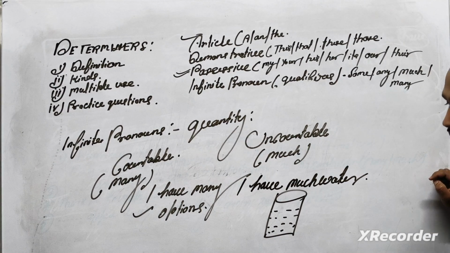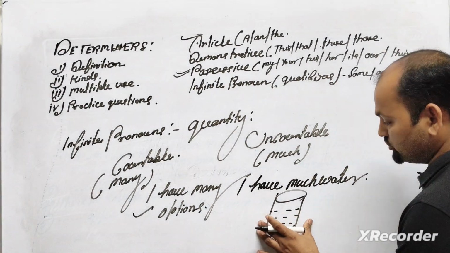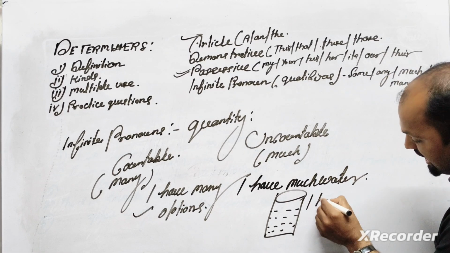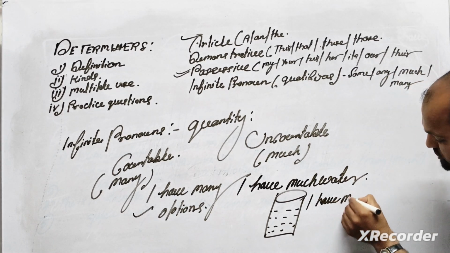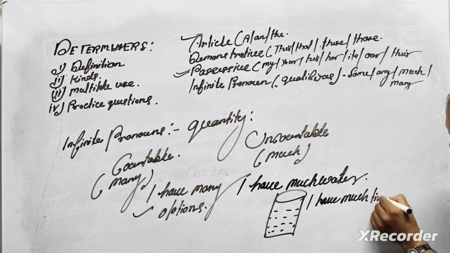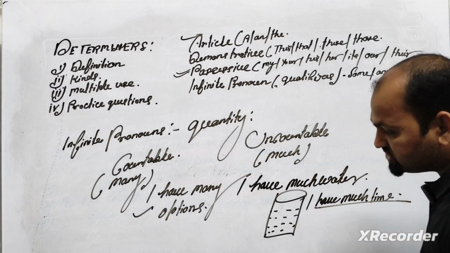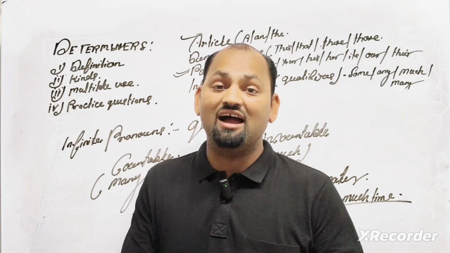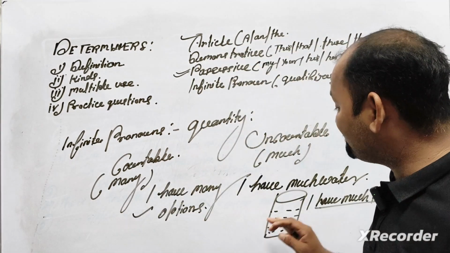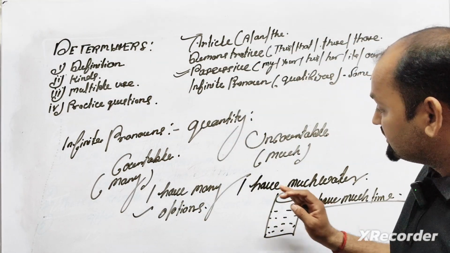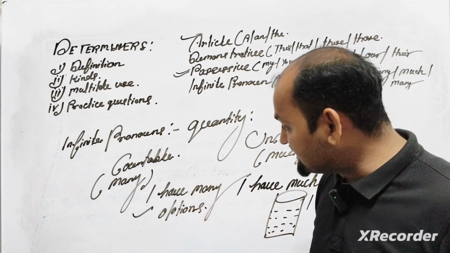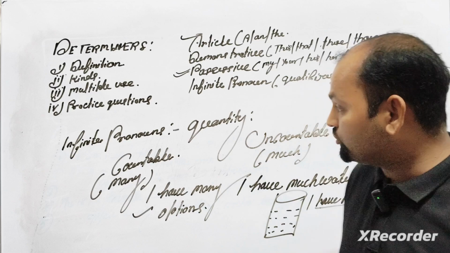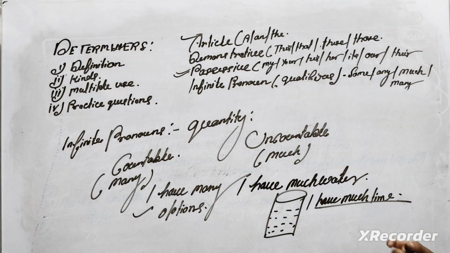I have much time. In the sense of much, I can also talk about time. I have much rice. I have much water. In the sense of uncountable, much is the correct answer, but in the sense of countable, many is correct. I hope you are understanding well.